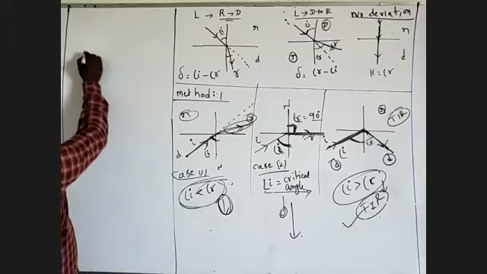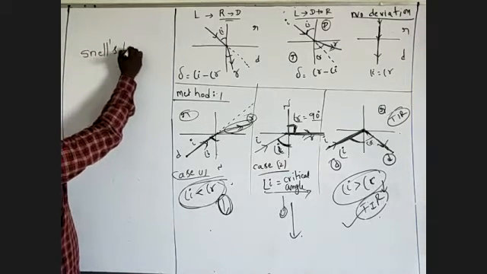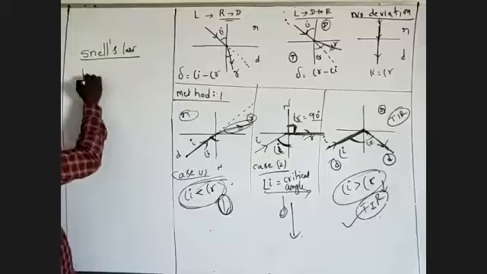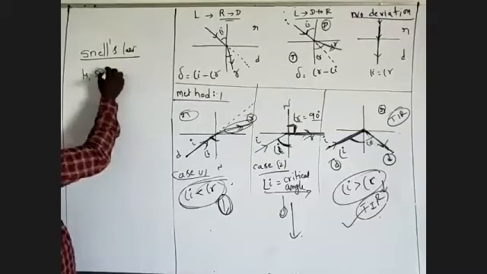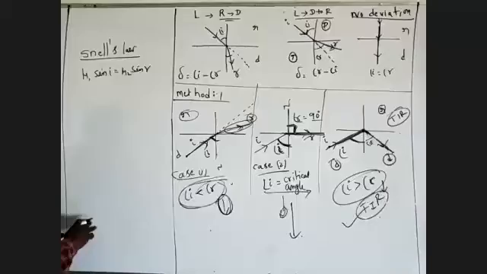Snell's law is mu1 sine i is equal to mu2 sine r. This is Snell's law.